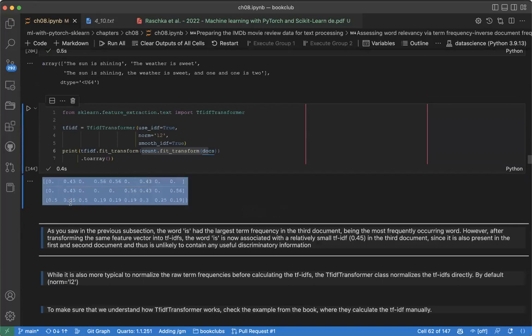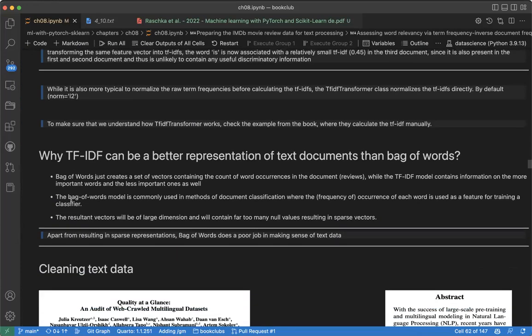Words with very small occurrence are less important, and words with higher scores are of higher importance. This is basically the main idea. Also, the bag of words model is commonly used in document classification, where the frequency of occurrence of each word is used as a feature. So we still use bag of words in document classification and other tasks.